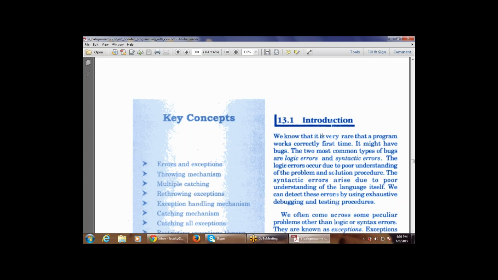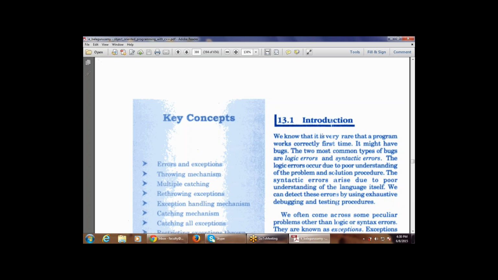There is a concept called debugging. A bug is an error, and for removal of the bugs there is a concept called debugging. So for detecting and removing errors, we have a technique that is used, that is debugging and testing procedures.